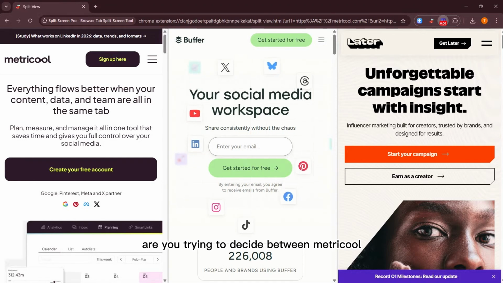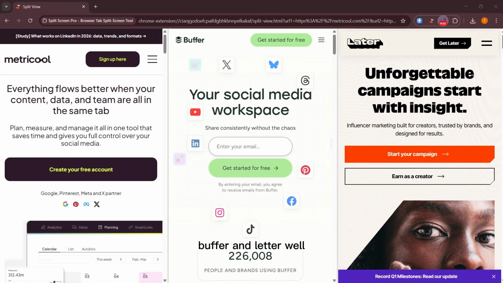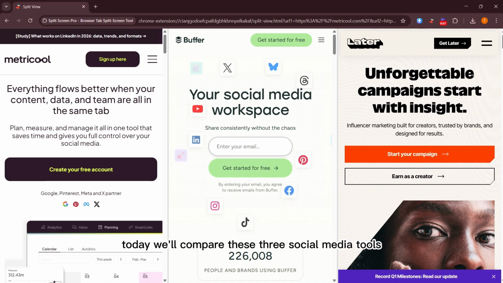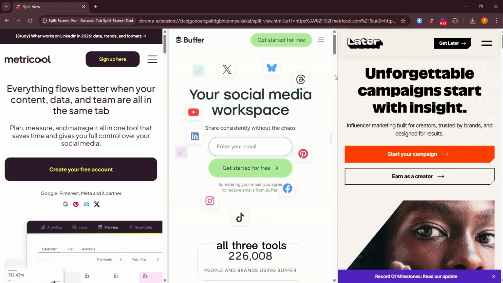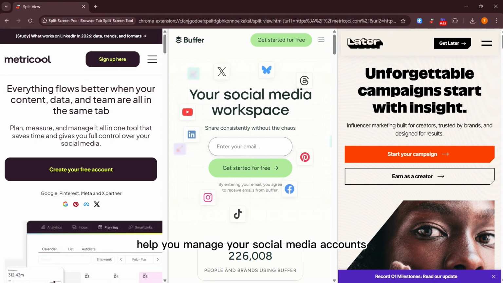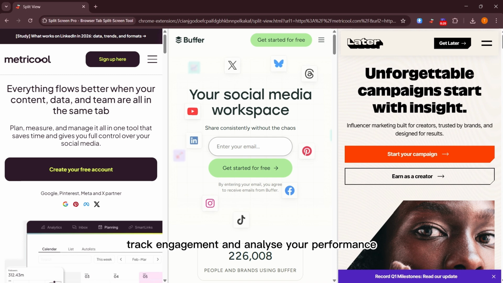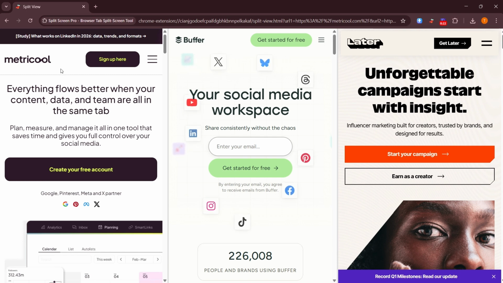Are you trying to decide between Metricool, Buffer, and Later? Well, you're in the right place. Today, we'll compare these three social media tools to help you find the best fit for your needs. All three tools help you manage your social media accounts. They allow you to schedule posts, track engagement, and analyze your performance, but they each have their own unique features.